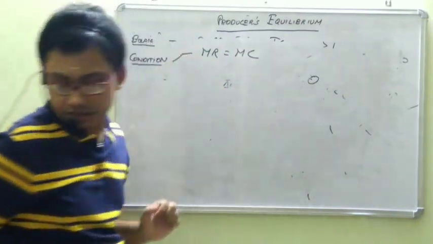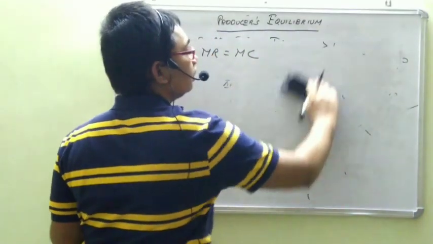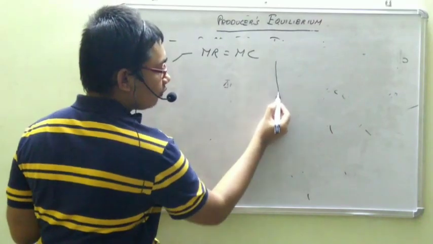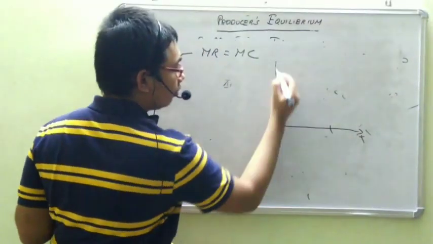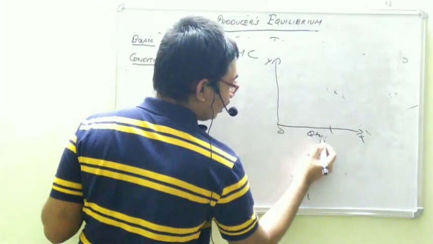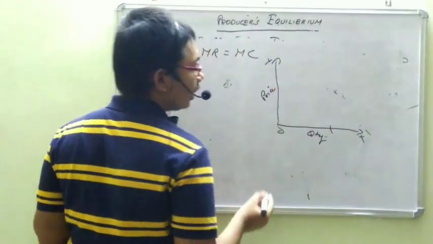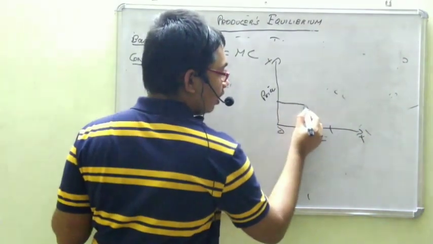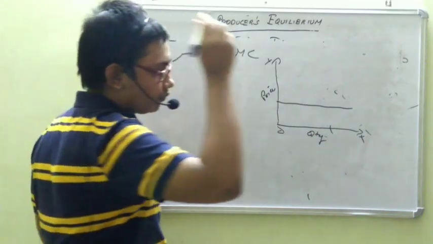Let's take the example of perfect competition, because this is the simplest example. On the X axis, quantity, and on the Y axis, price or price variable. In perfect competition, MR will be equal to AR.